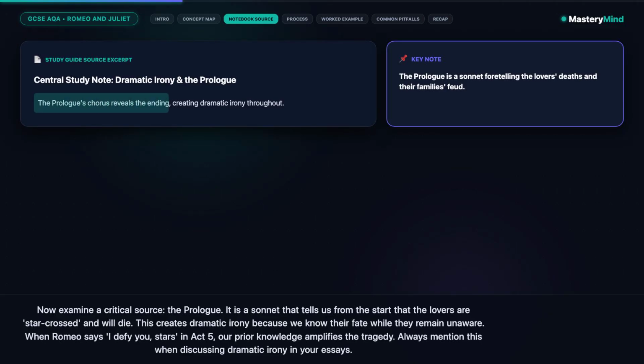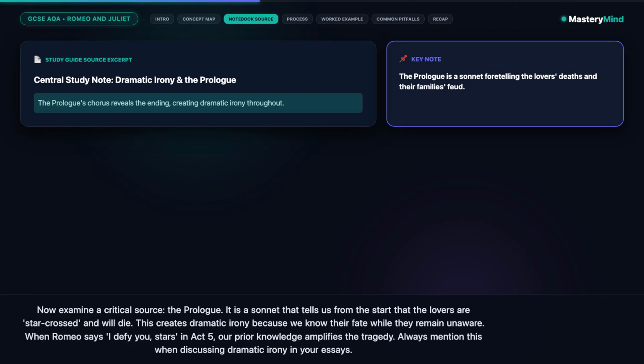Now examine a critical source, the prologue. It is a sonnet that tells us from the start that the lovers are star-crossed and will die. This creates dramatic irony because we know their fate while they remain unaware. When Romeo says "I defy you, stars" in Act 5, our prior knowledge amplifies the tragedy. Always mention this when discussing dramatic irony in your essays.